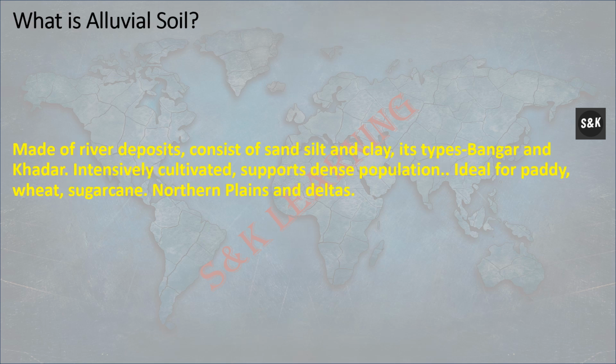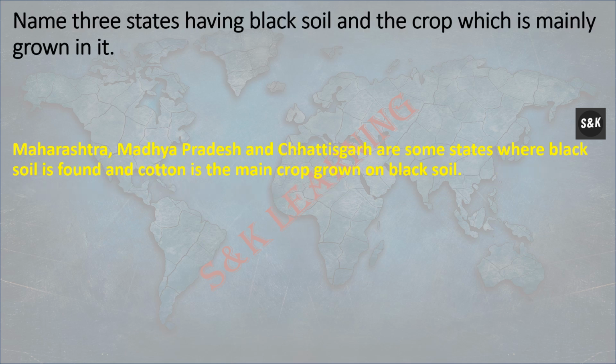What is alluvial soil? Made up of river deposits, it consists of sand, silt and clay. Its types are Bhangar and Khadar, intensely cultivated. It supports dense population, ideal for paddy, wheat, sugarcane, found in the northern plains and deltas.